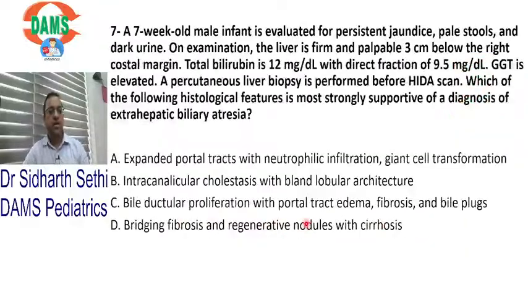Cool. Now the next thing for NEET PG is biliary atresia. Remember all of you, biliary atresia is very important. So exam में एक ऐसा बच्चा आएगा, a 7-week-old child with jaundice, clay colored stools, has a direct bilirubin, cholestasis is direct more than 1. Here it's 9.5, so it's neonatal cholestasis. GGT is high, biopsy is done. So what do you see in biopsy of biliary atresia?